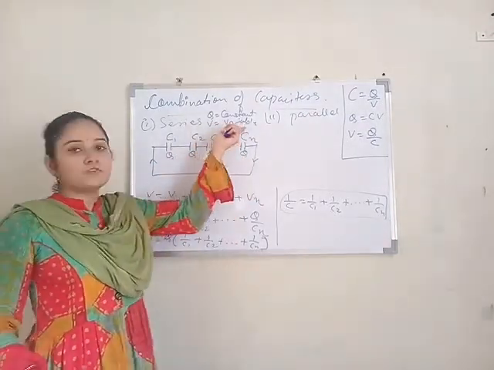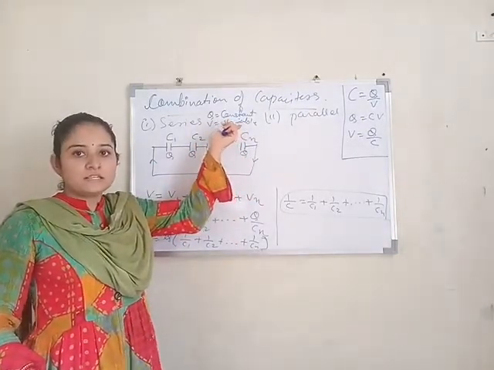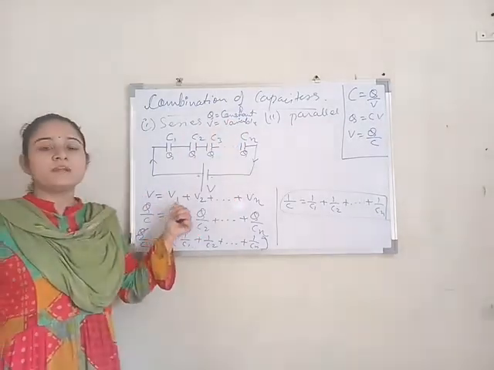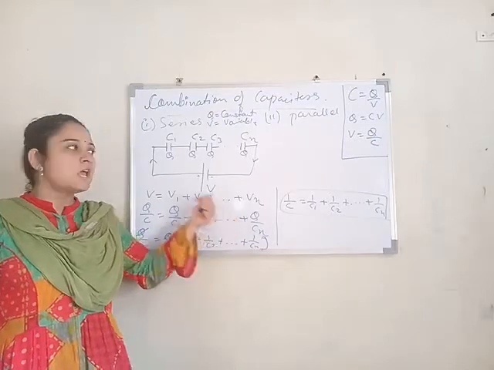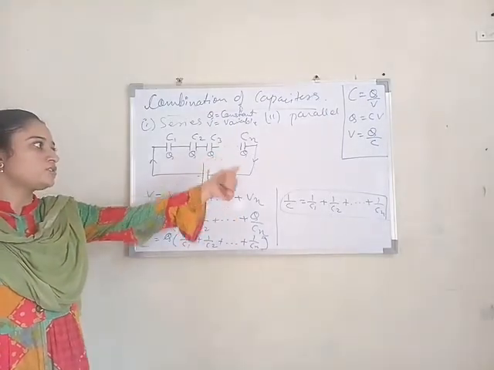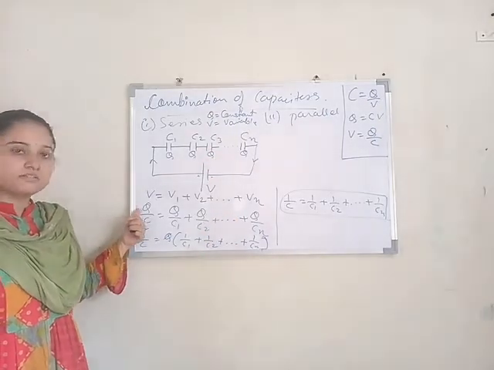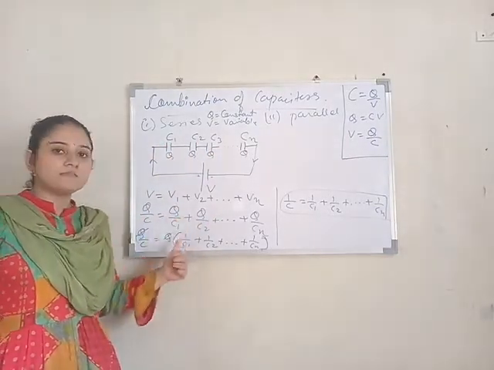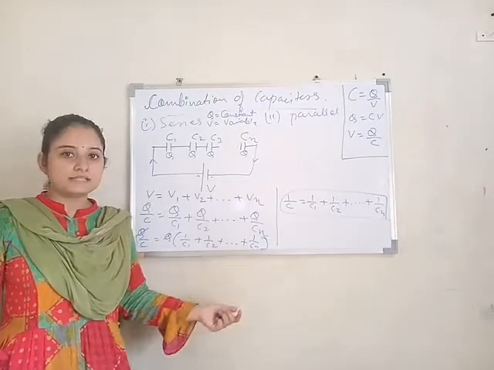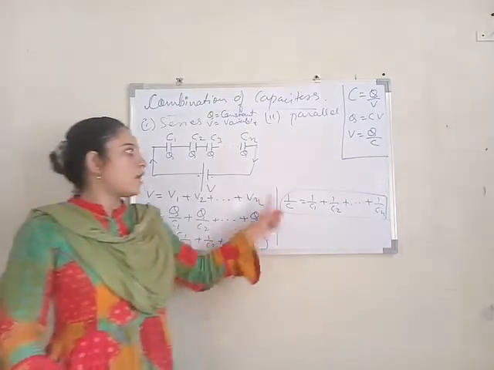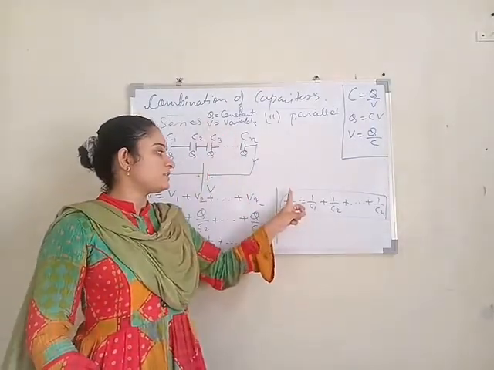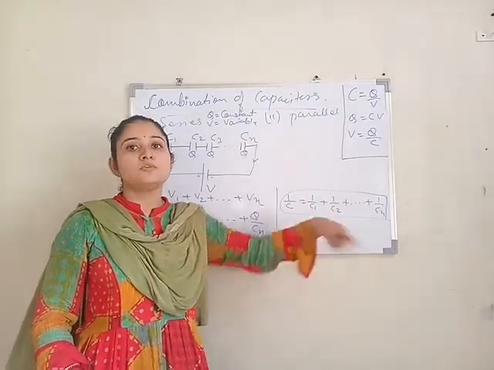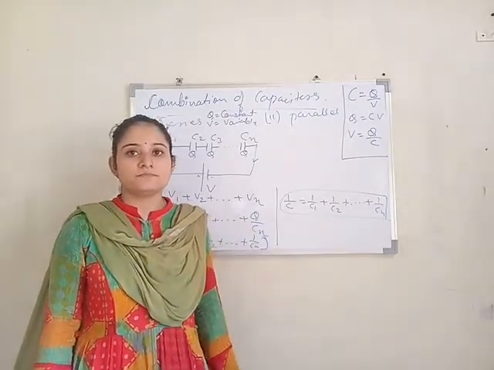So we will start from the variable V. In series combination, voltage is variable. So V equals V1 plus V2 up to Vn. And the formula of V is Q by C. Charge is constant but capacitance is different. So Q by C equals Q by C1 plus Q by C2 up to Q by Cn. So we get the formula of series combination of capacitors, that is 1 by C equals 1 by C1 plus 1 by C2 up to n number of capacitors.